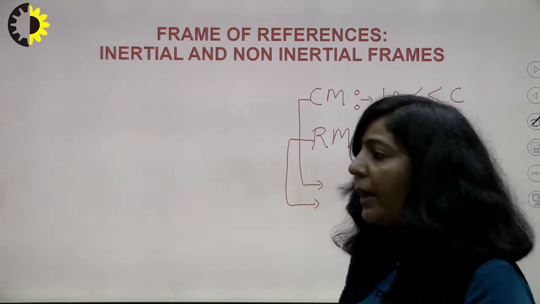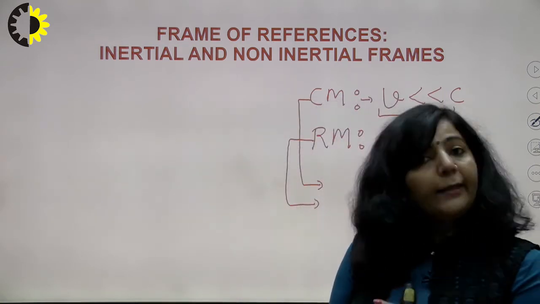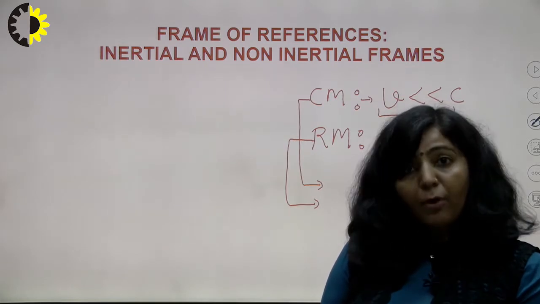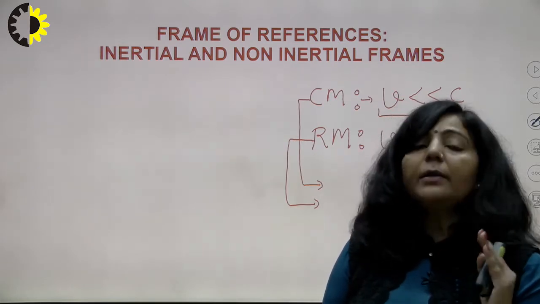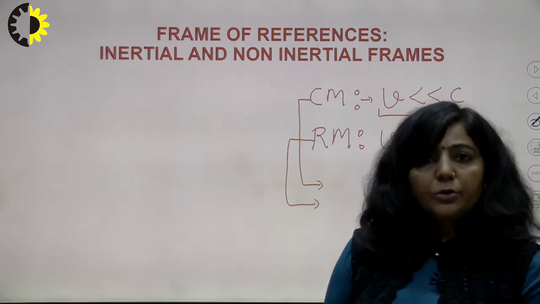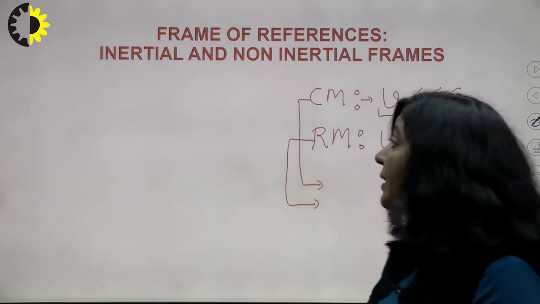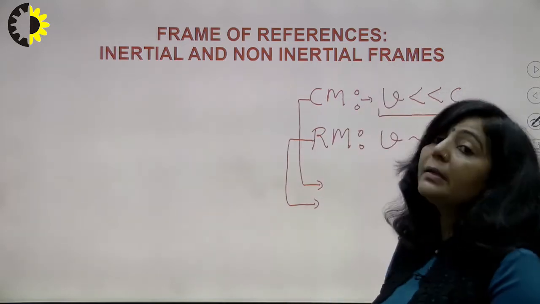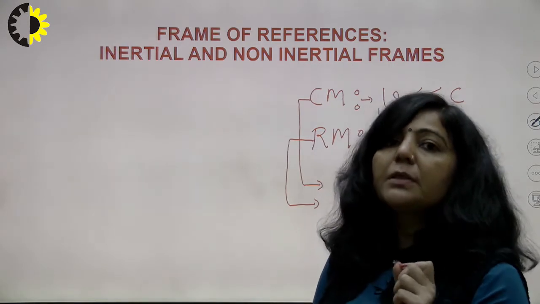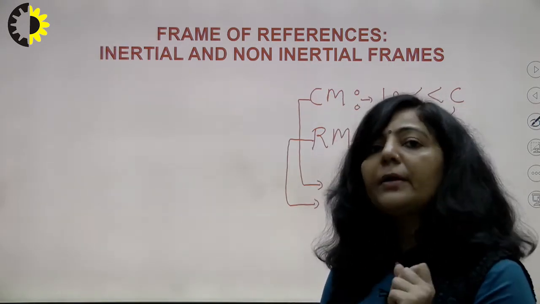Means if you are having an object and if that object is moving, then the length of that object, mass of that object, the time of observation, all these parameters are affected by the motion. So according to classical mechanics, everything is absolute, whereas according to relativistic mechanics, nothing is absolute. Every physical quantity which is related to that moving object will be affected by motion.